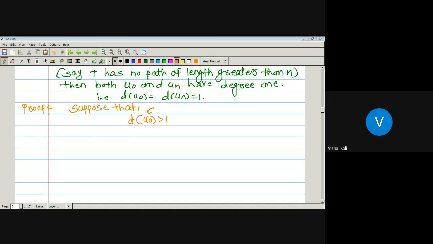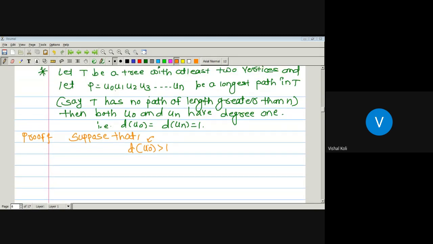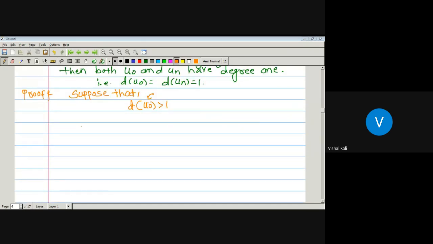So let us suppose f is an edge which is incident on vertex u0, and this vertex u0 is actually connected to vertex u1. So f is an edge incident on vertices u0 and u1, and it contributes 1 to the degree of vertex u0.